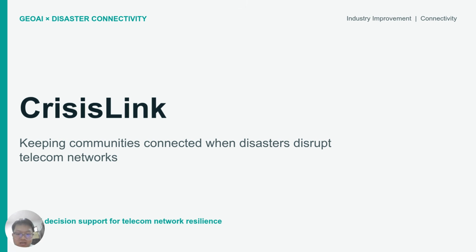So our project is Crisis Link, a GeoAI decision support platform designed to help telecommunication operators maintain and restore connectivity during disaster. When floods and other disasters occur, connectivity becomes essential. People need it to request help, receive emergency information, contact their families, and access critical services. Crisis Link helps operators understand where connectivity is most at risk and decide where recovery resources should be deployed first.